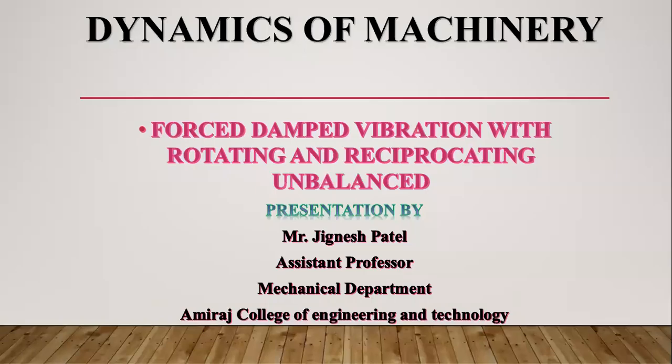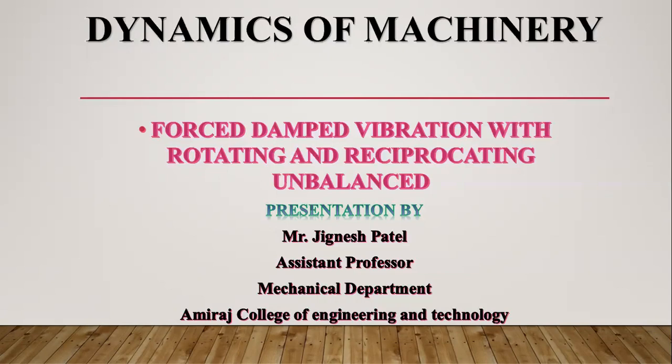Welcome back, friends. Today we are going to study forced damped vibration with rotating and reciprocating unbalance. Sometimes we use machines like electric motors, pumps, fans, clothes dryers, and compressors having rotating elements with unbalance of mass. This generates a centrifugal type of harmonic excitation on the machine, right? So due to the centrifugal type of harmonic excitation, the vibration produced on the machine elements causes damage to the system.